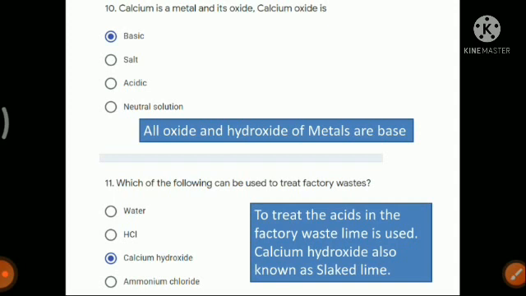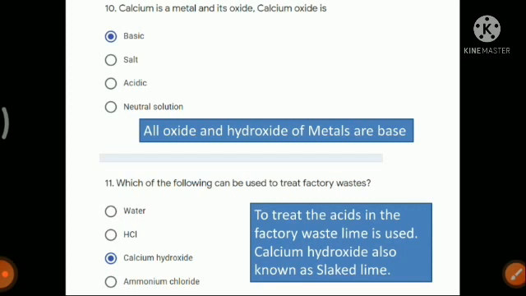Number 11. Which of the following can be used to treat factory waste? Now you already know that factory waste contains acid, and to treat an acid we need a base. What type of base do we use? We use lime. What is the other name of calcium hydroxide? It is slaked lime.